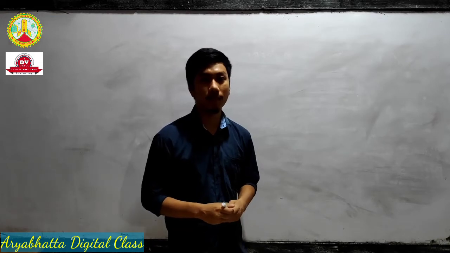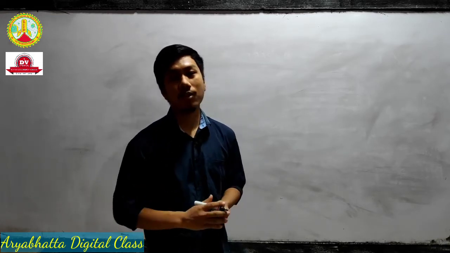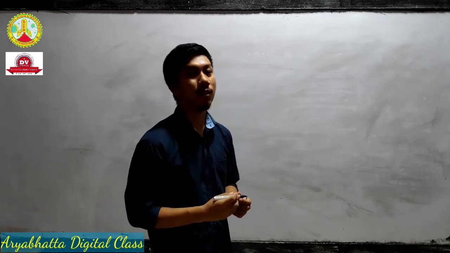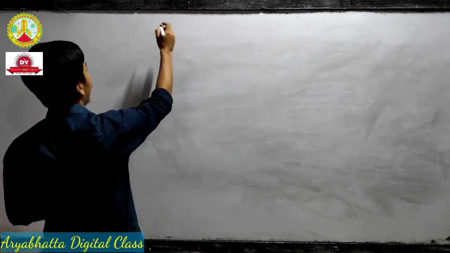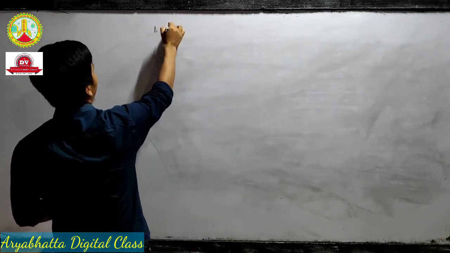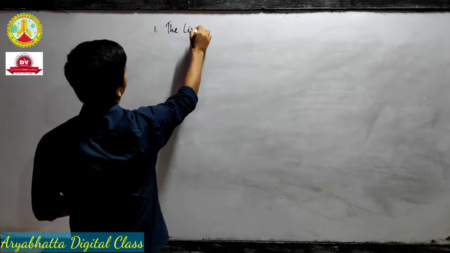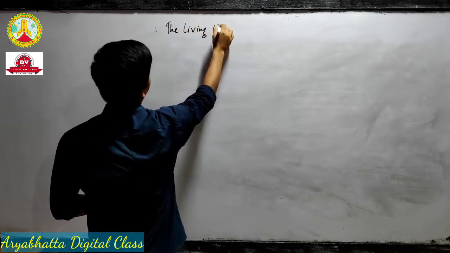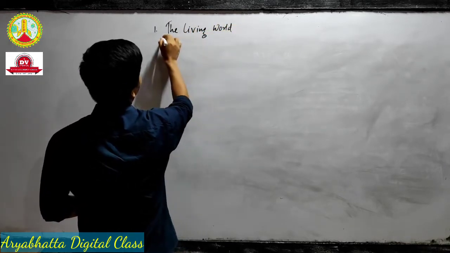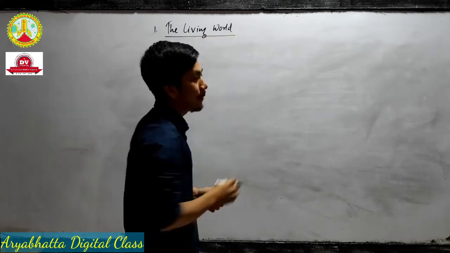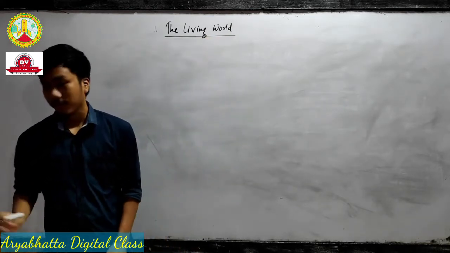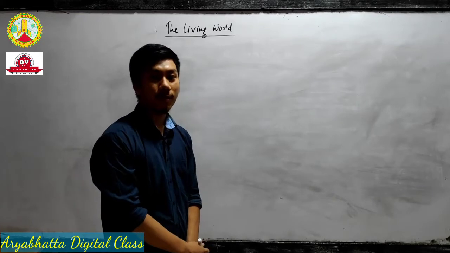So our first unit, first chapter in our first year is the living world.